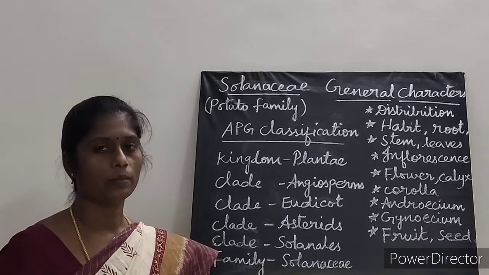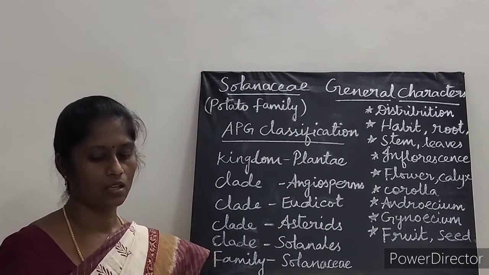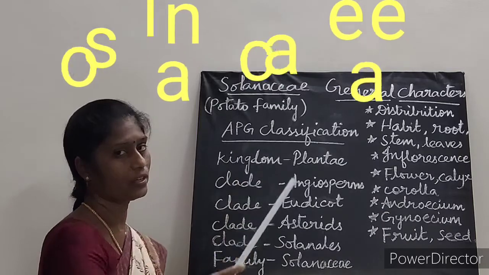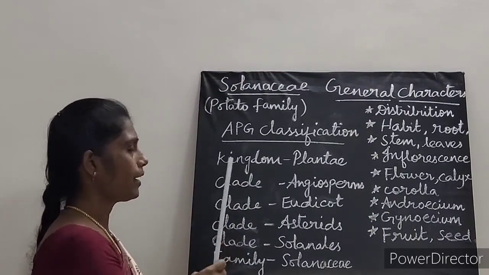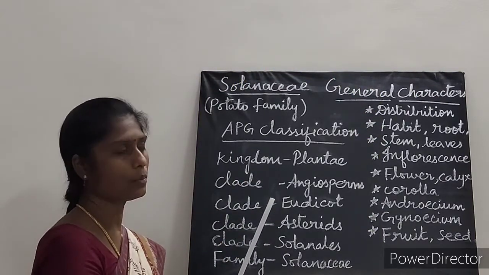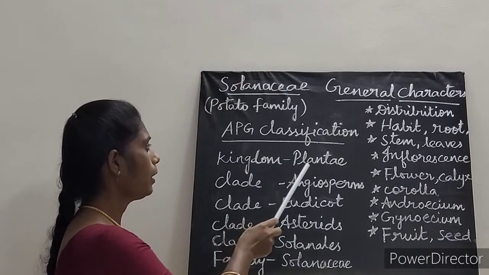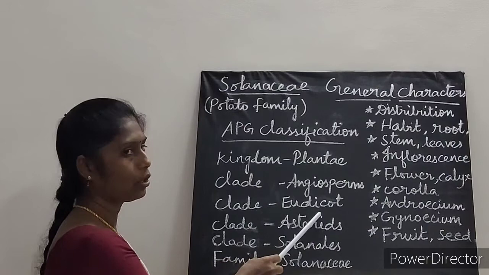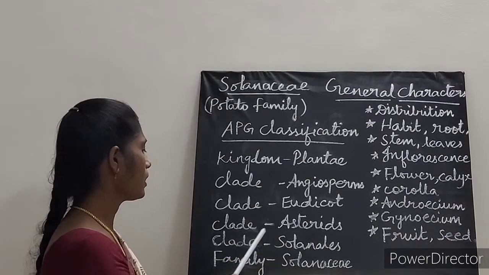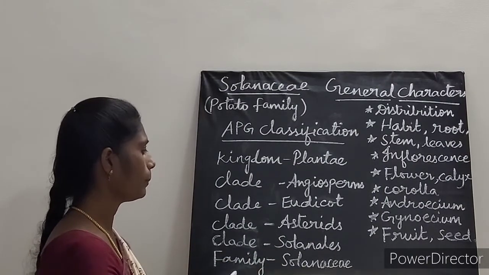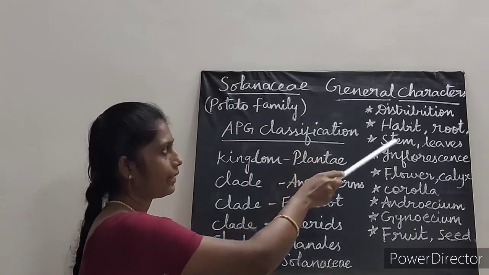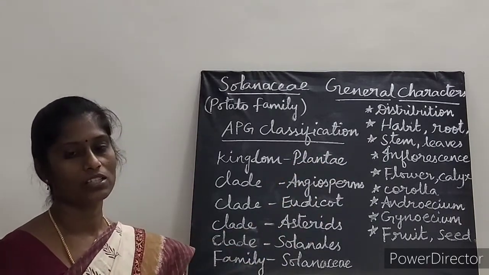Next angiosperm family in dicot family is Solanaceae, which is commonly called as potato family or nightshade family. Systematic position, APG system of classification. Kingdom Plantae, clade Angiosperms, clade Eudicot, clade Asterids, order Solanales, family Solanaceae. Now let us learn the general characters of family Solanaceae.